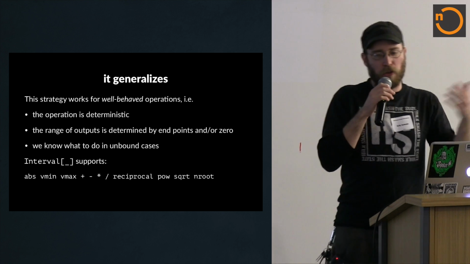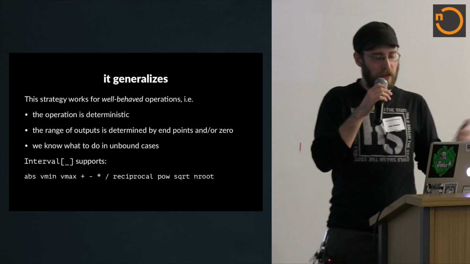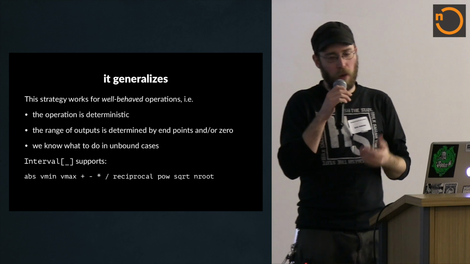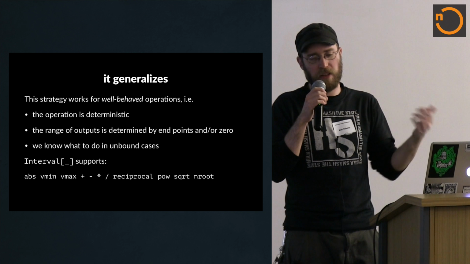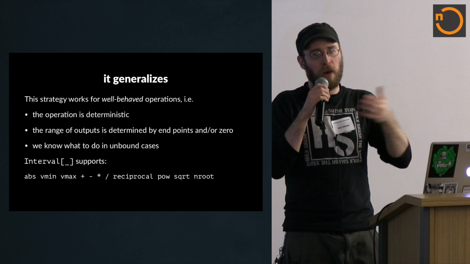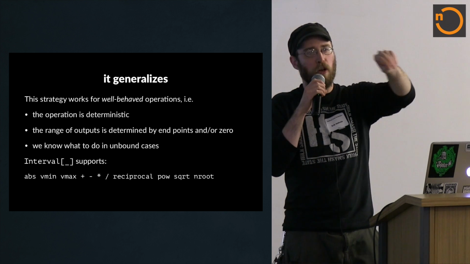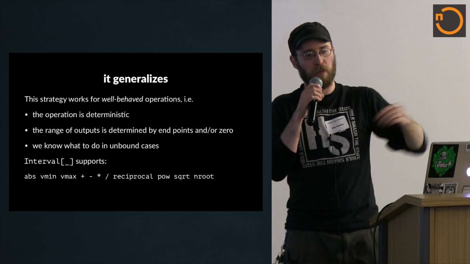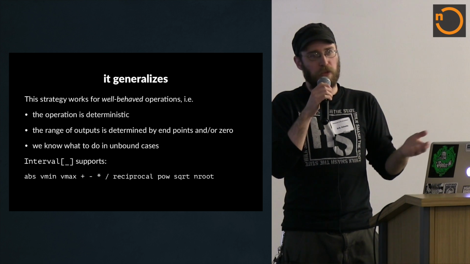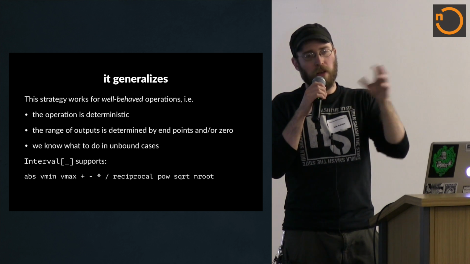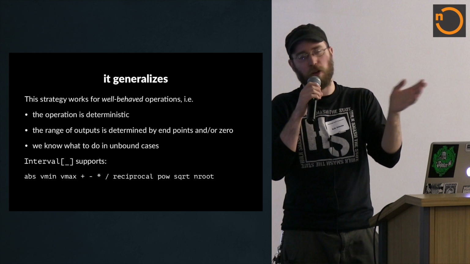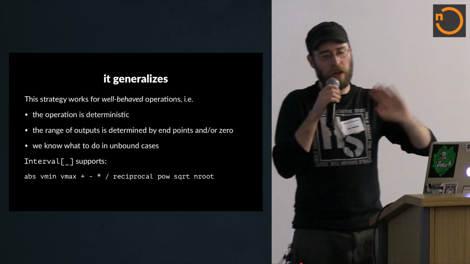So I say that it generalizes because there are other operations, like multiplication and stuff. Basically, we need what I'm just going to hand-wavingly call well-behaved operations. Obviously, we need the operation to be deterministic. Let's say you had a random function that could do anything; I don't even really know how you would model that, because who knows which value in the middle would get hit by some random branch and produce some output. You couldn't produce a deterministic interval as an output. So interval operations like this shouldn't rely on mutable state or on non-deterministic effects, I don't think. You could maybe argue with me about that depending on what kind of non-determinism you're talking about, but in general, I don't really think it would work.